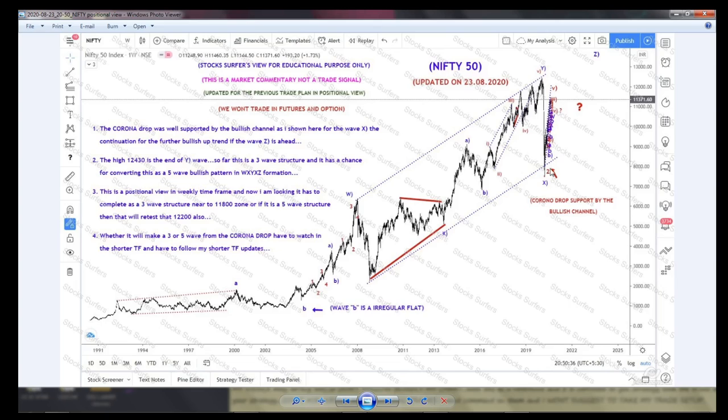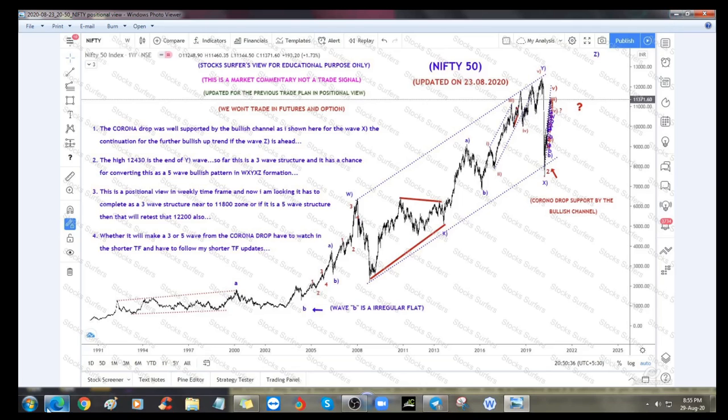But the drop is huge, and it looks like a C wave. Only the C wave has a very fast and aggressive movement. So I will explain that in the live chart.